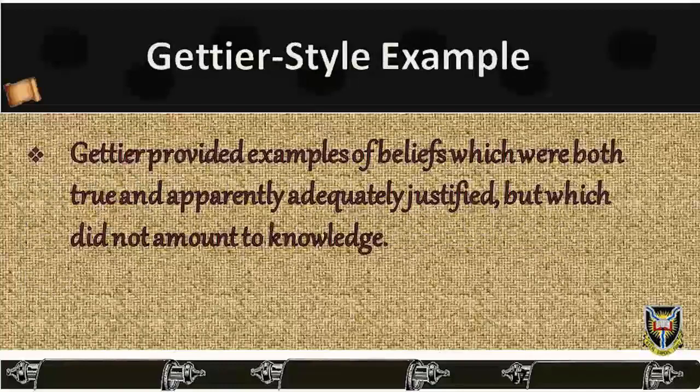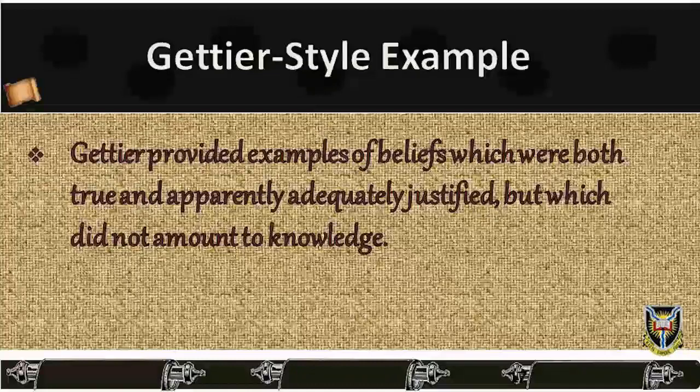Gettier-style example. Gettier provided a criticism of the traditional account of knowledge in a short but very influential paper. He provided examples of beliefs which were both true and apparently adequately justified, but which did not amount to knowledge. If his argument is correct, then we know that the traditional account, as it stands, will not do as a complete analysis of propositional knowledge, for it would not give sufficient conditions for the truth of "S knows that P." That is, the conditions could be met and the knowledge claim would still be false.